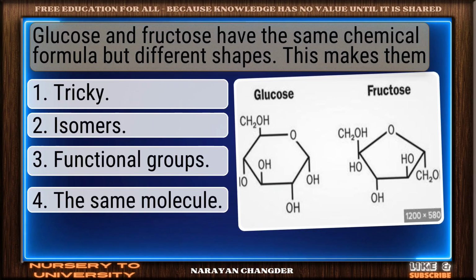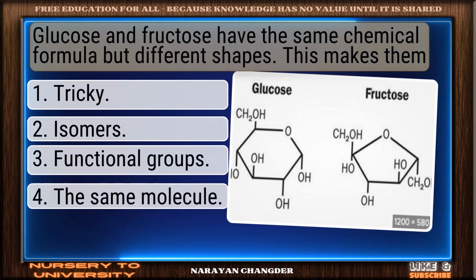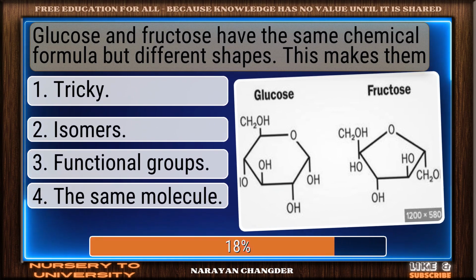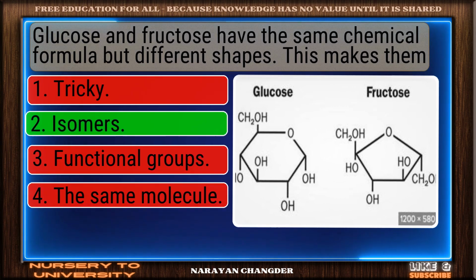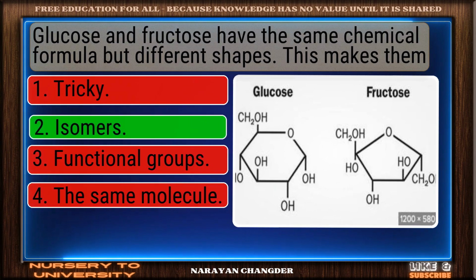Glucose and fructose have the same chemical formula, but different shapes. This makes them. Clear logic. Your choice, isomers, is sound and 100% true.